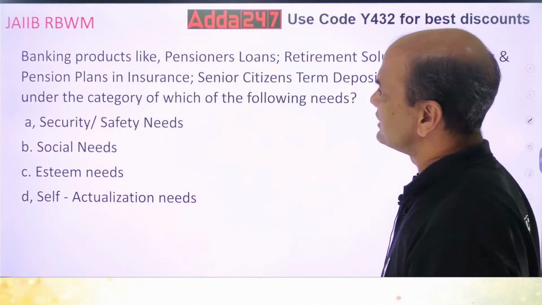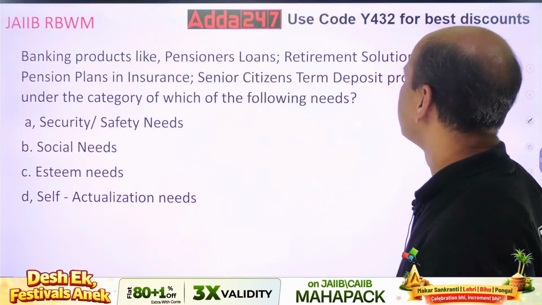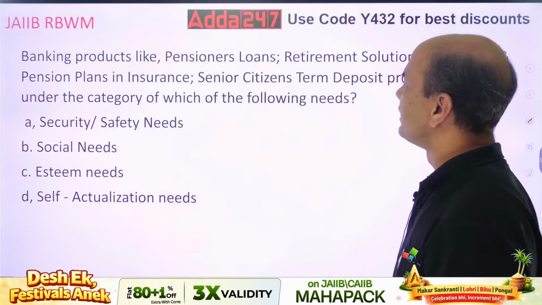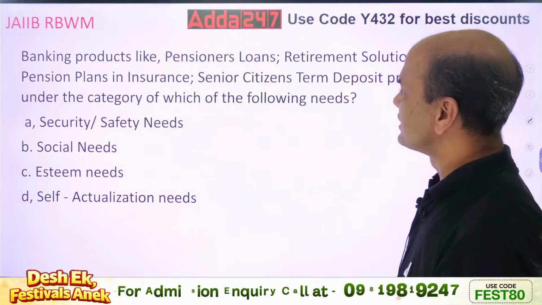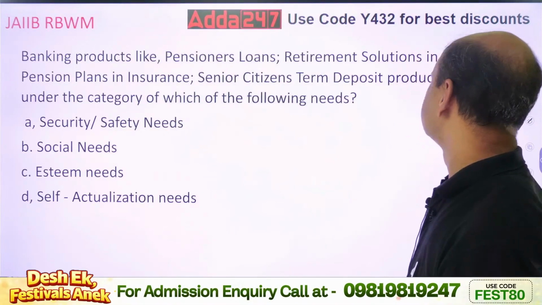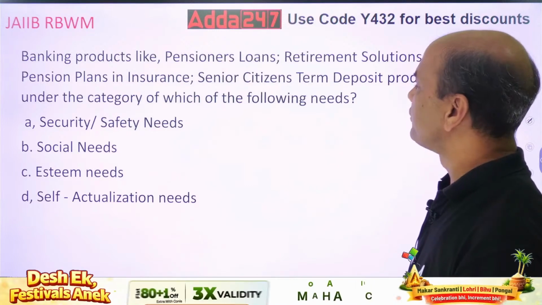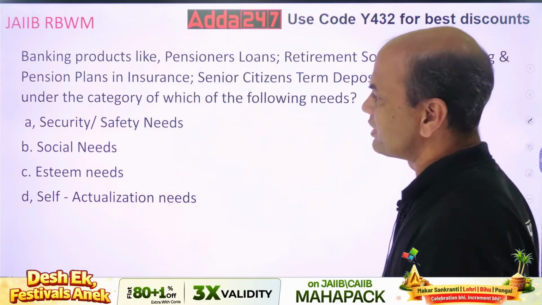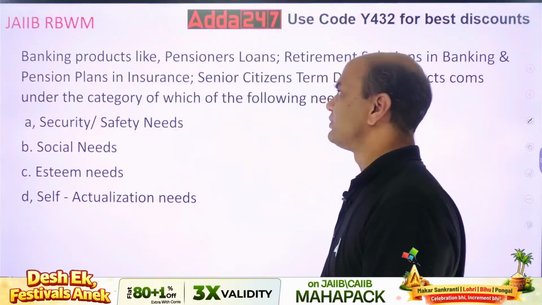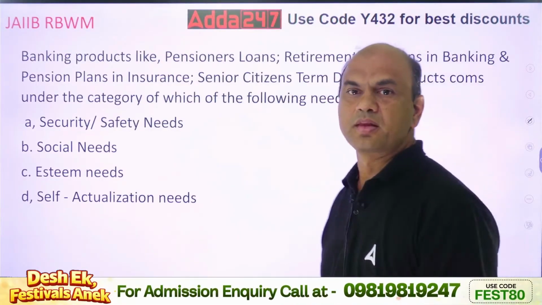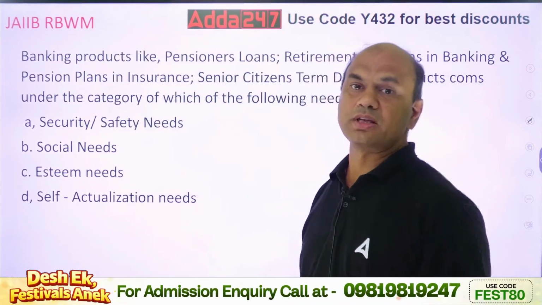Banking products like pensioners' loans, retirement solutions in banking, and pension plans in insurance, senior citizen term deposits come under the category of which of the following? Safety, security, social needs, esteem, and self-actualization. I have explained Maslow's hierarchy earlier.